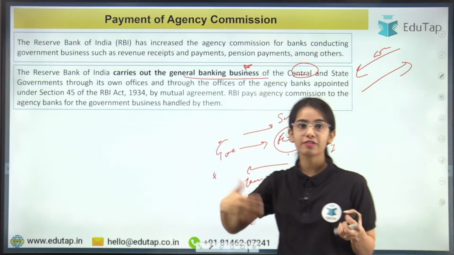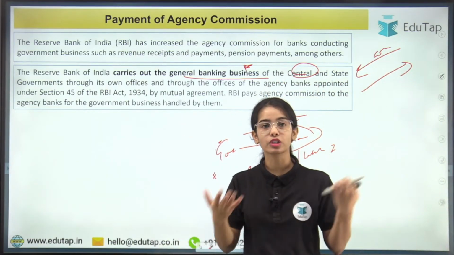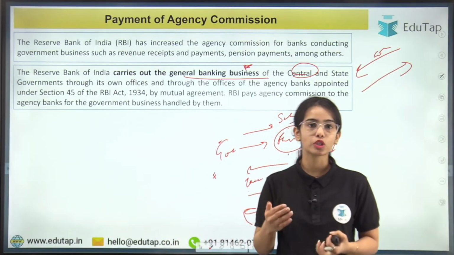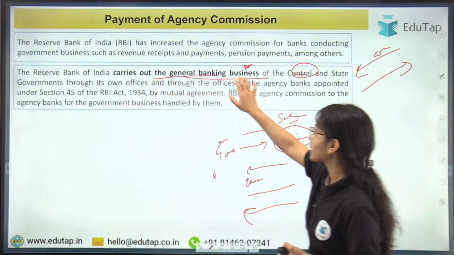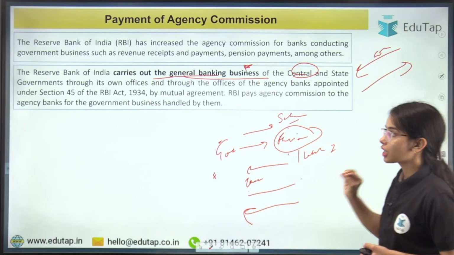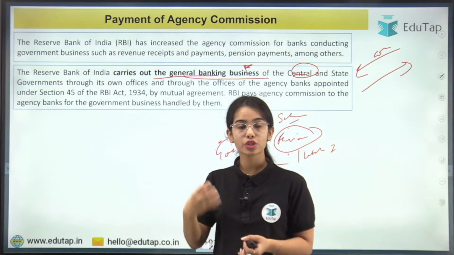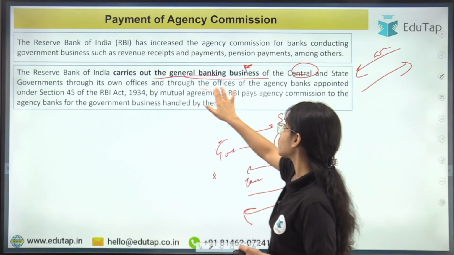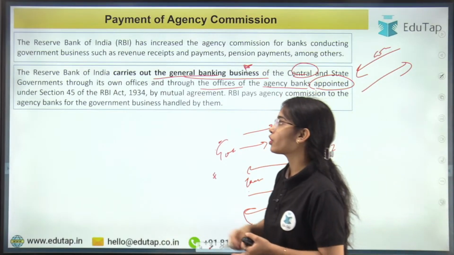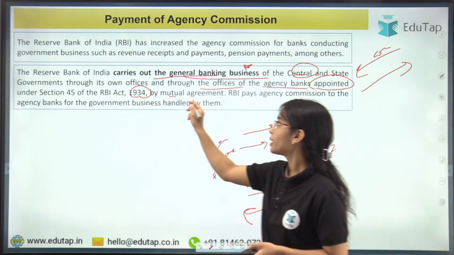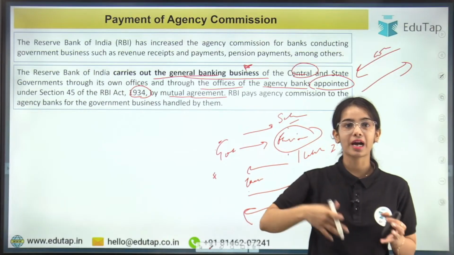Now, the RBI itself cannot do the whole thing for the central government and the state governments, so the RBI also hires agency banks. Basically, the RBI carries out the general banking business of the central and the state governments through its own offices, as well as through the offices of the agency banks appointed under Section 45 of the RBI Act of 1934 by mutual agreement between the agency bank and the RBI.